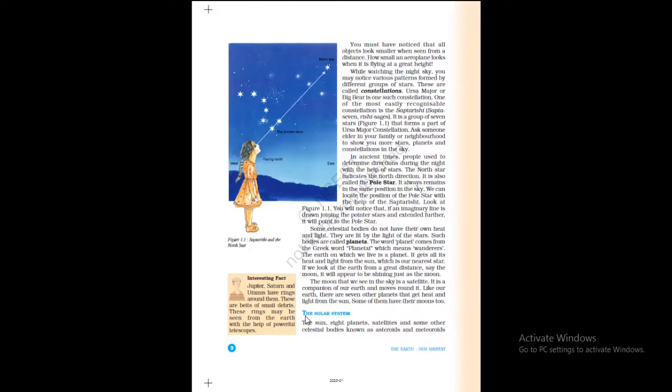Let us see the solar system. Solar system means the family of the sun. The sun, 8 planets, satellites, and some other celestial bodies known as asteroids and meteoroids. Asteroids is a small rocky body orbiting the sun. Meteoroids is a small rocky or metallic body in outer space.